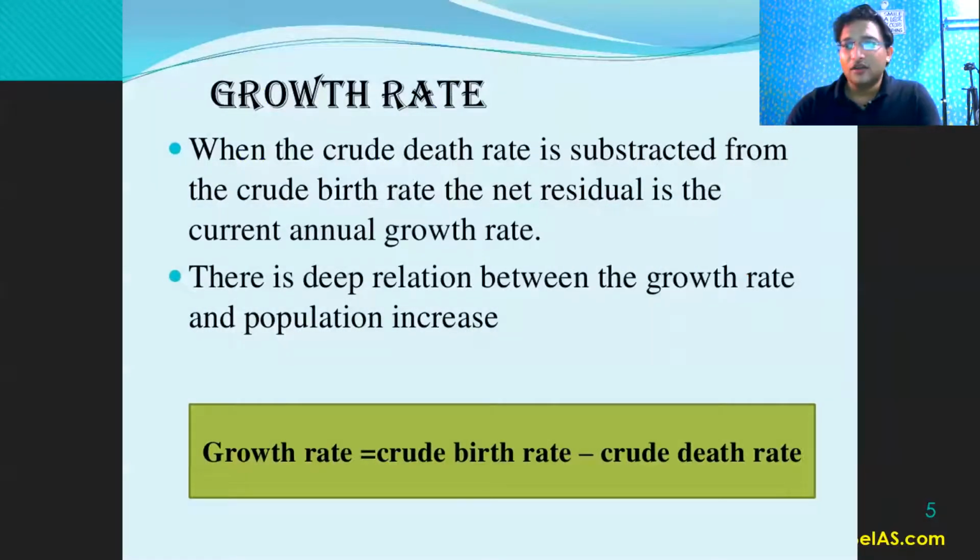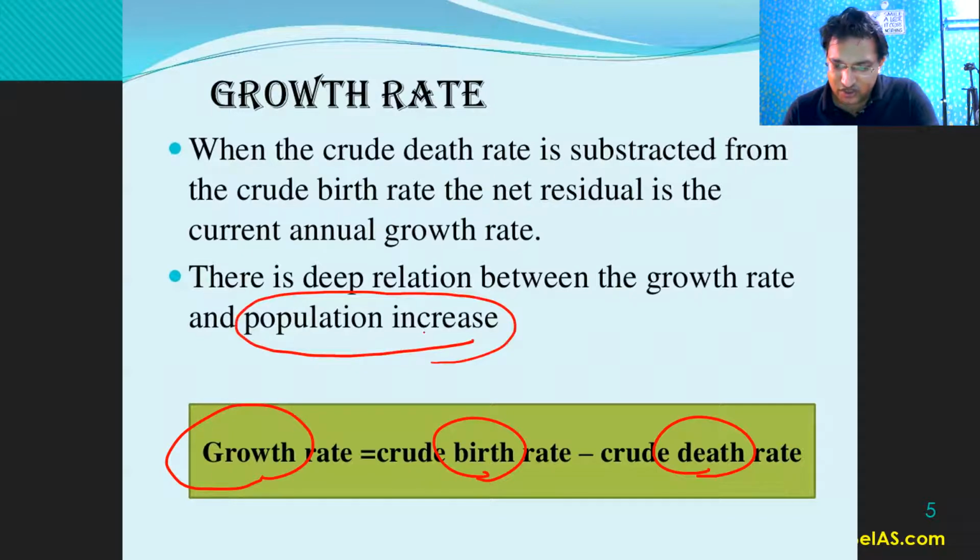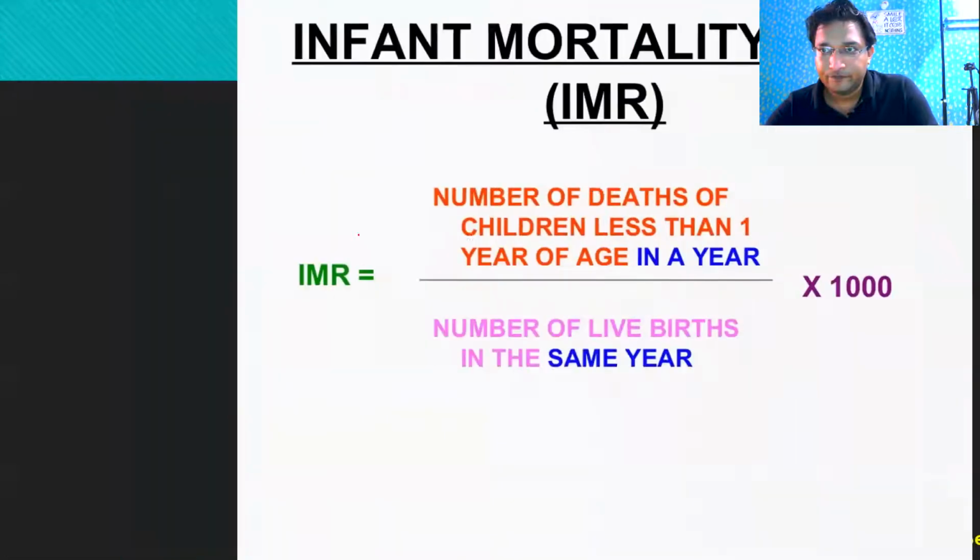Now, what is the growth rate? Growth rate is the difference between the two, that is the birth rate and the death rate, right? So crude birth rate minus crude death rate, this is the growth rate. And this actually leads to the population increase, and this gives the annual growth rate, the current annual growth rate.